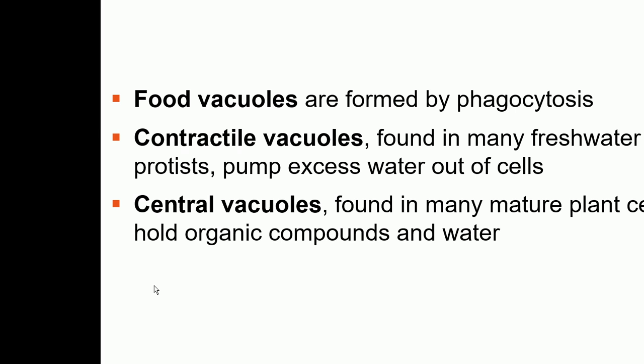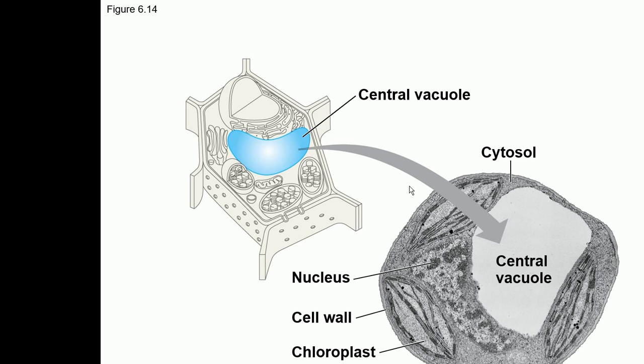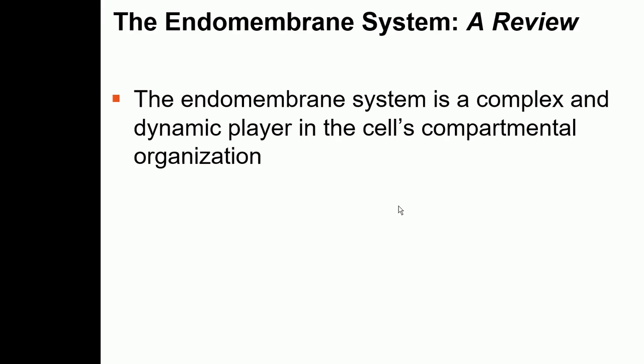And then there are contractile vacuoles, which are found in some of the freshwater organisms, because they help in pumping the excess water from the cell. Some organisms live in an environment where a lot of water can enter into their cells. The function of these vacuoles is to pump that excess water which is entering into the cell, because otherwise they're going to burst. So these are different kinds of vacuoles. And this is the central vacuole in the plant cells.